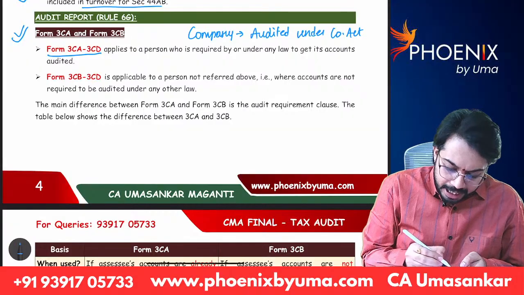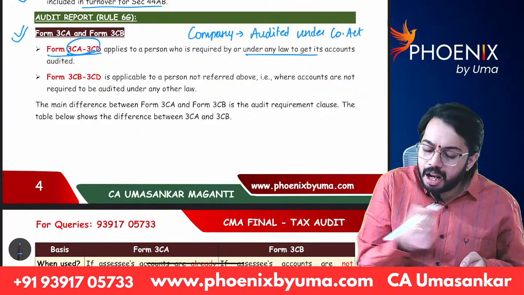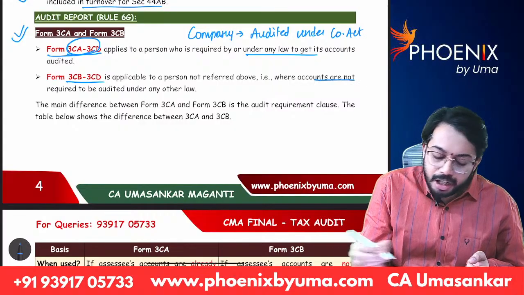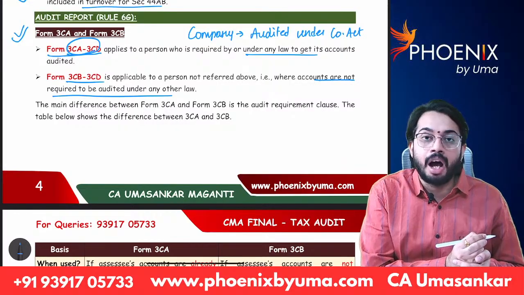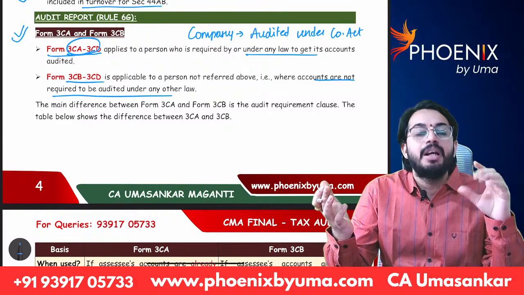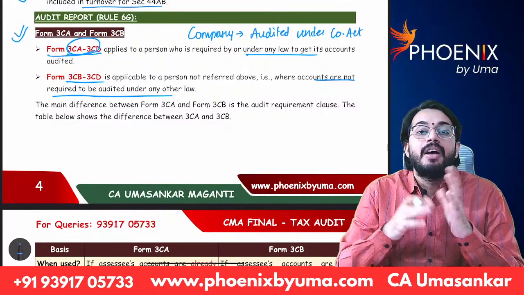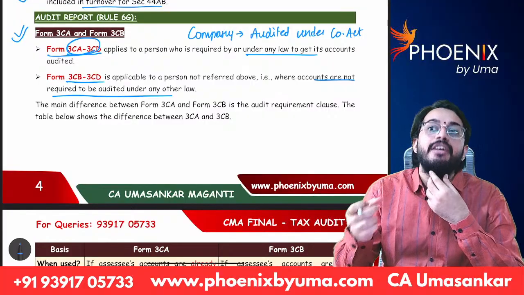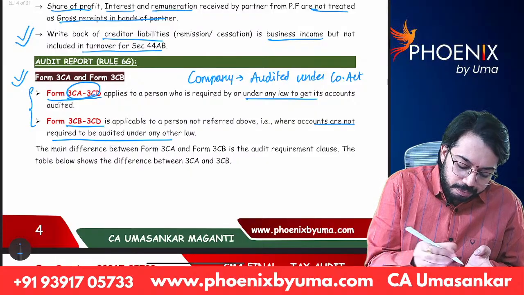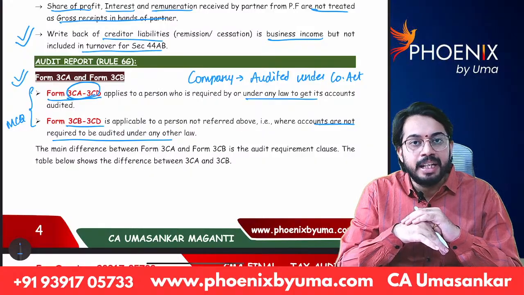You can see, 3CA, 3CD applies to a person who is required under any law to get its accounts audited. 3CB, 3CD is applicable where accounts are not required to be audited under any other law. I hope you understood the difference. When books of accounts are required to be audited under any law, 3CA, 3CD is applicable. When books of accounts are not required to be audited, then Form 3CB and 3CD is applicable. That is the difference. And I am expecting one MCQ. At least in examination, he will ask one MCQ relating to 3CA, 3CD, 3CB, 3CD.